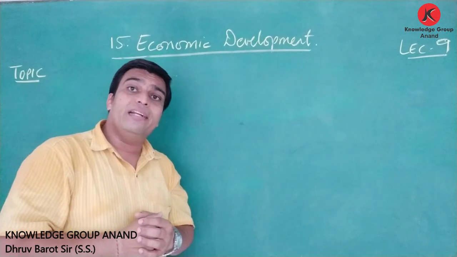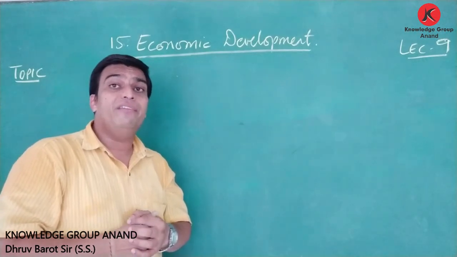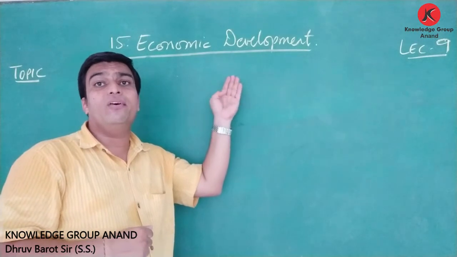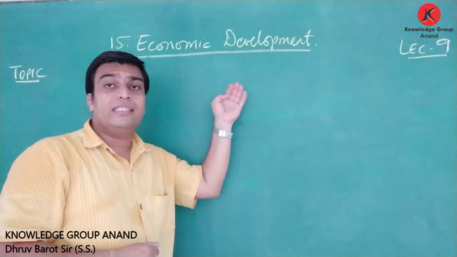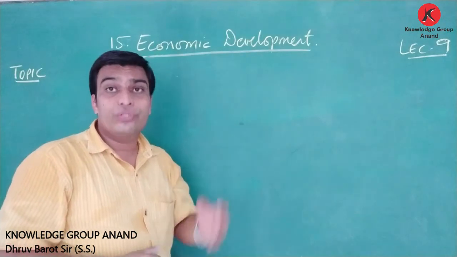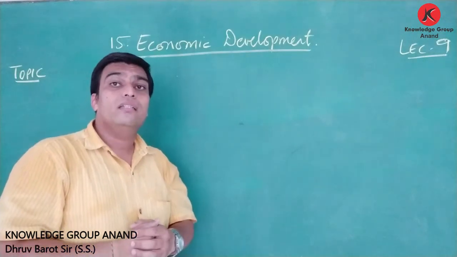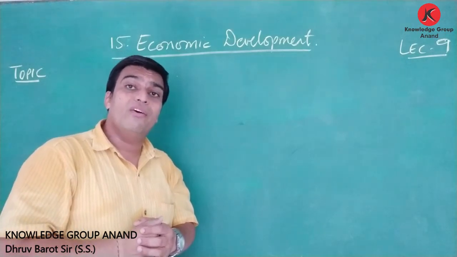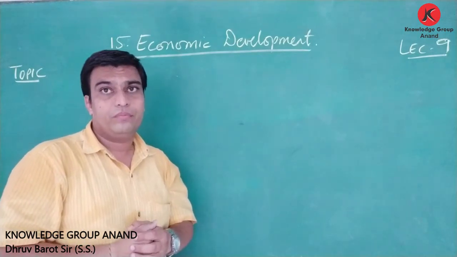The third indicator, friends, is the living standard of people. Economic development is decided on the standard of living, the high standard of living or low standard of living. It is derived from this whether the country is economically developed or not.